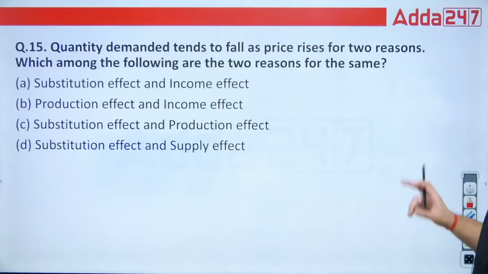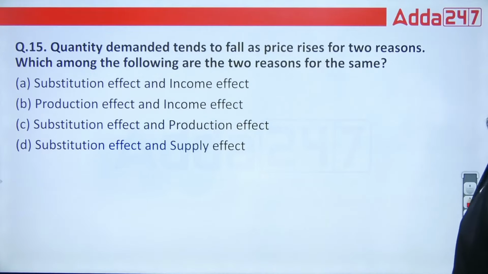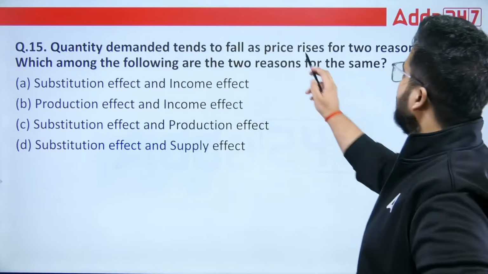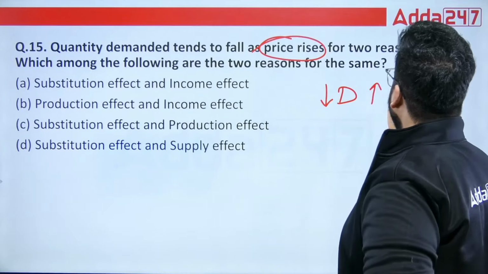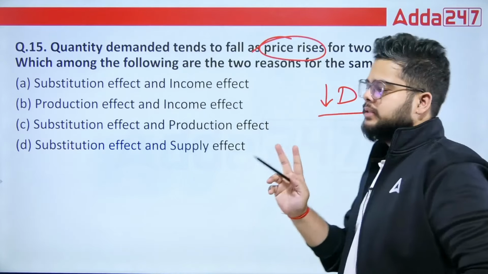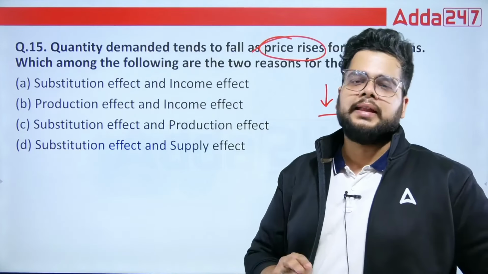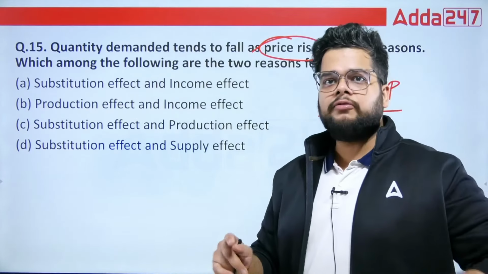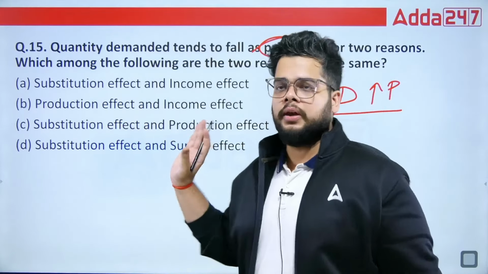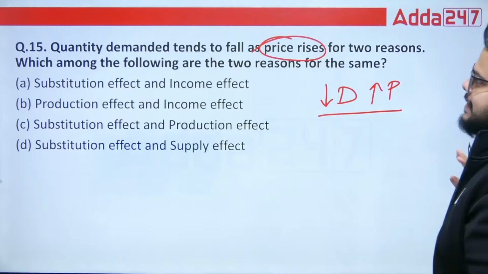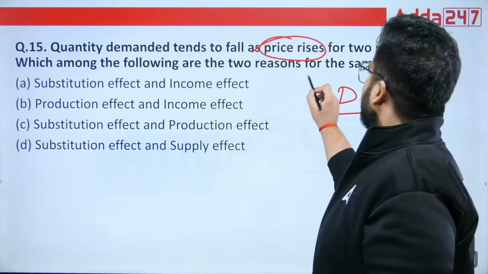Fine. Next we have: quantity demanded tends to fall as the price rises. So demand falls when the price rises for 2 reasons. There are only 2 reasons. There is no third reason. Even if you can think of a third reason, it will fall under these 2 effects only, whatever effect you will be answering. Which among the following 2 are the reasons for the same?